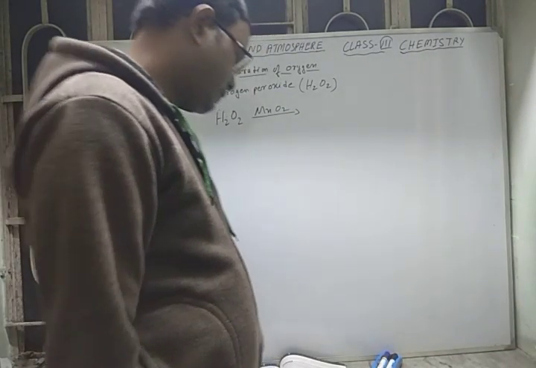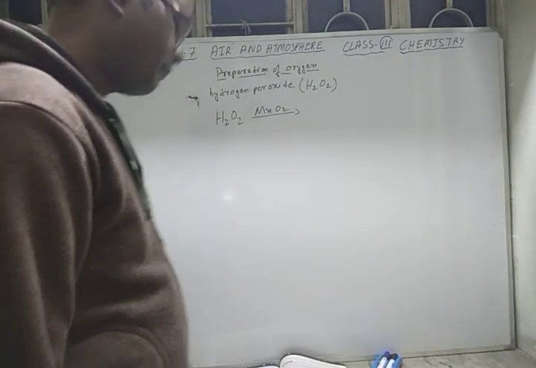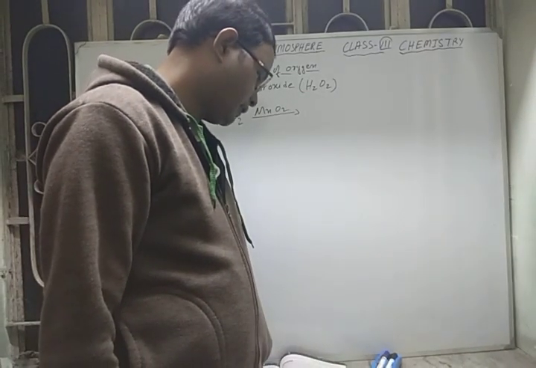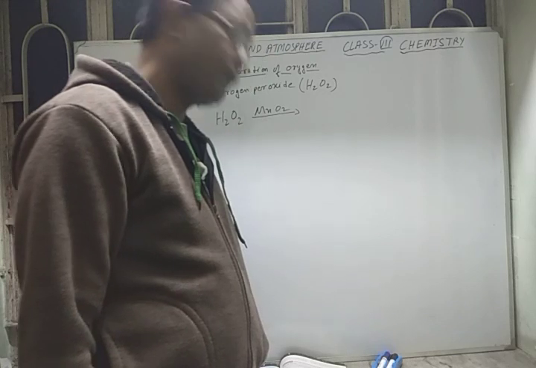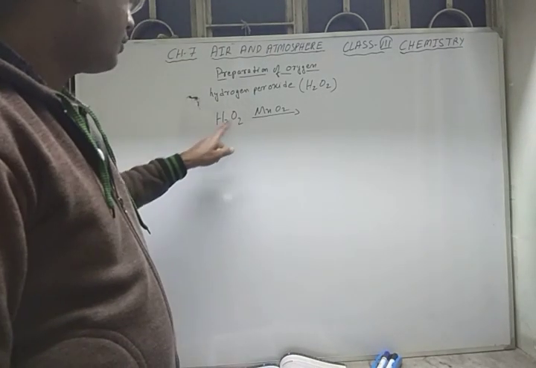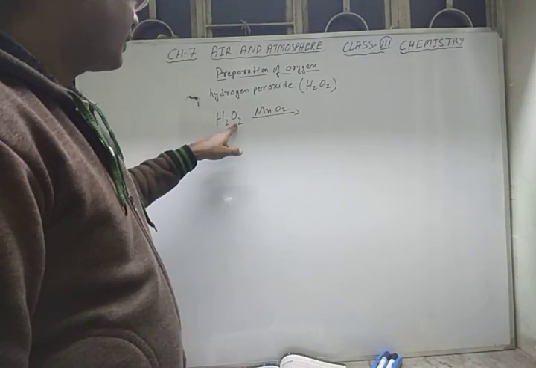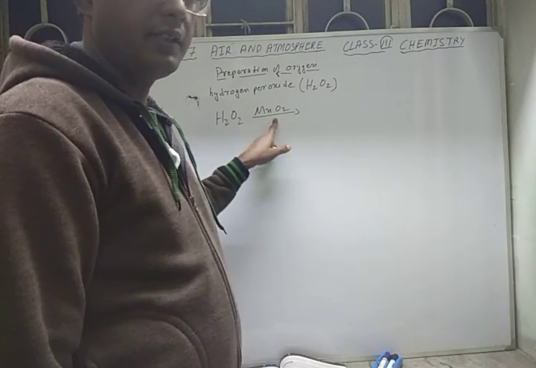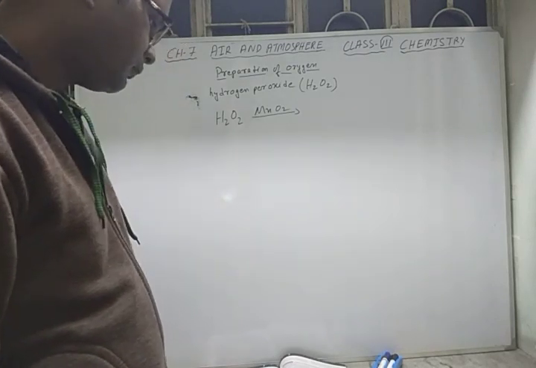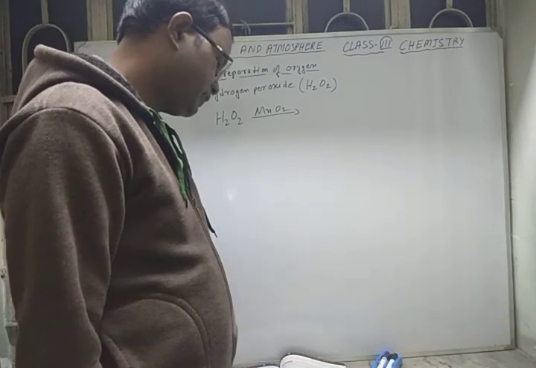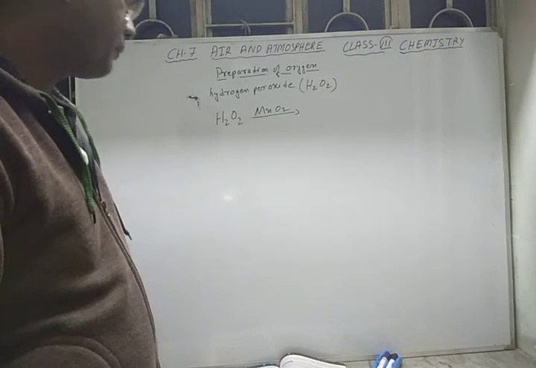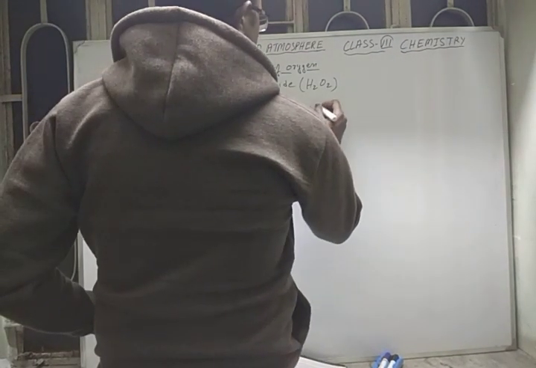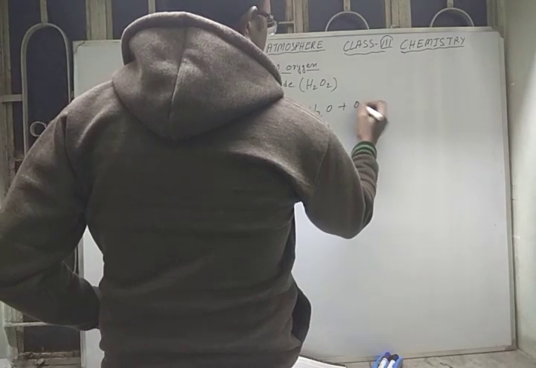Here manganese dioxide is a black powdered compound which speeds up the breakup of hydrogen peroxide. To break hydrogen peroxide is a very slow process. To speed up this process, we use a positive catalyst, MnO2. When MnO2 is used, hydrogen peroxide breaks to give water plus oxygen.